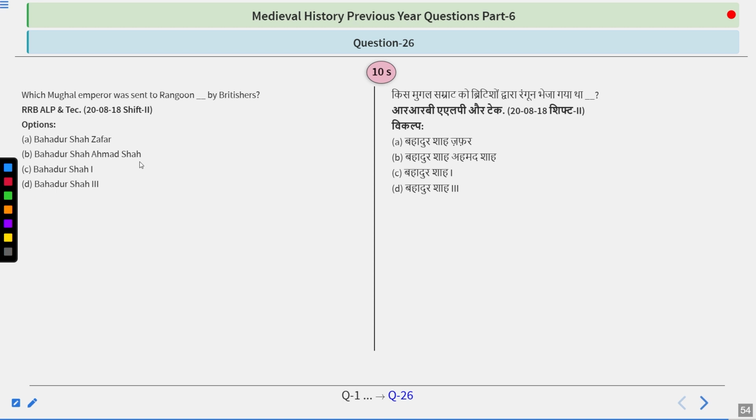Which Mughal emperor was sent to Rangoon by the British? Options are Bahadur Shah Zafar, Bahadur Shah Ahmad Shah, Bahadur Shah first, or Bahadur Shah third. So take your time.